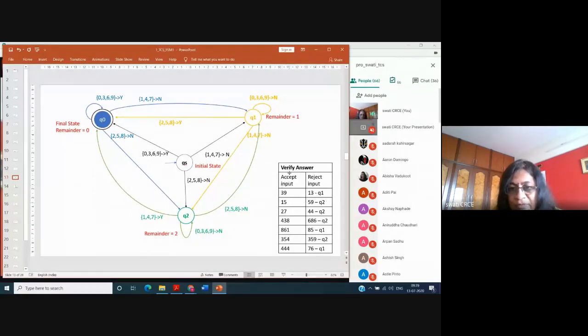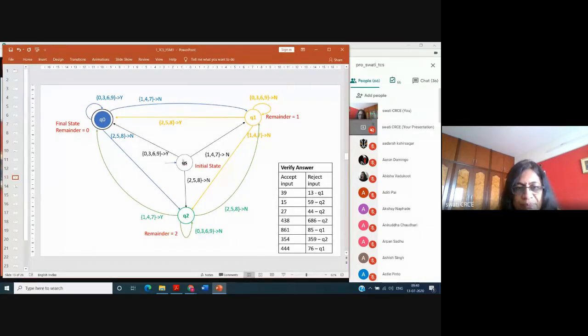Okay, so I'm verifying the answer with this many inputs. Suppose my number is 36, so I'll start from here with 3, and 6, and 36 is divisible by 3, so it will accept the input, and it's in the final state. Suppose it is 15, so with 1 it is going here, and with 5 it is going here, so 15 again reaches the final state, remainder 0.